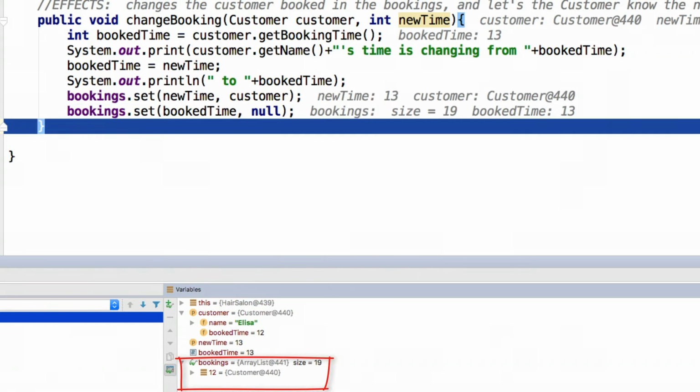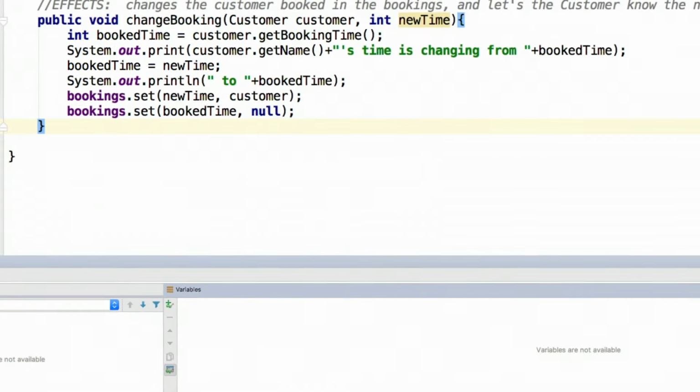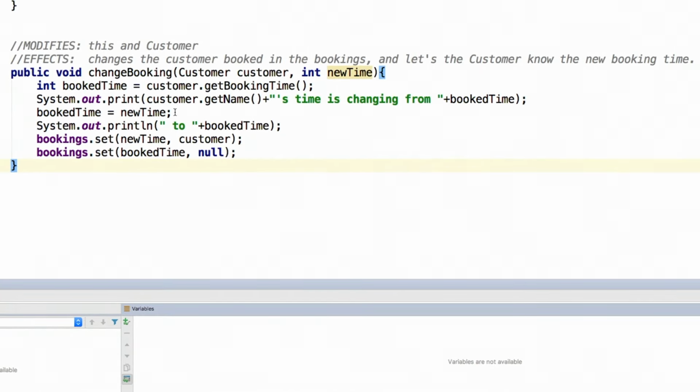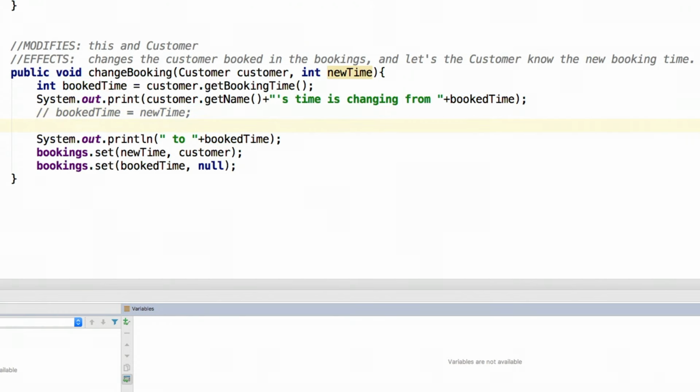So this has all gone terribly wrong, and it's all because of this one line of code, book time equals new time. So we stop execution, and we'll comment out this line of code so that we don't forget our shame. And we want instead to say customer.setBookTime new time. So now everything should work correctly.